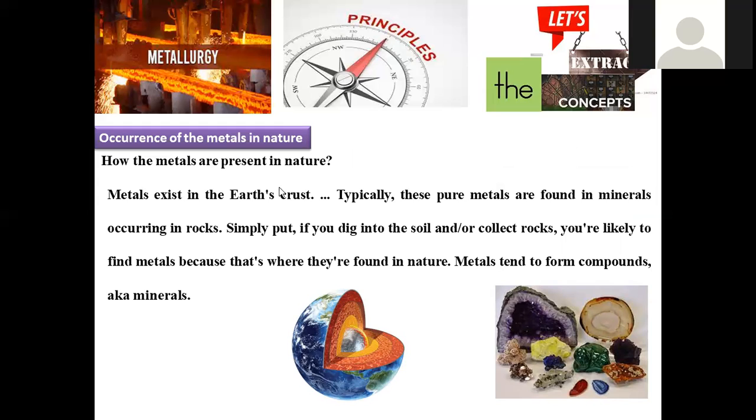Now, how are metals present in nature, how can we extract them, and what kind of process do we have to follow? Metals exist in the earth crust. We already know metals have two sources basically. One is the earth crust; from the core to the surface we have so many kinds of materials.